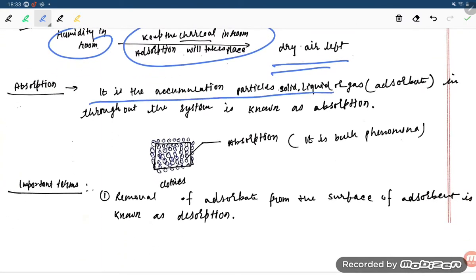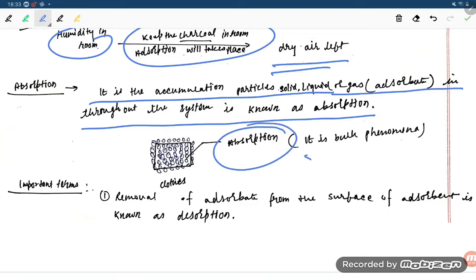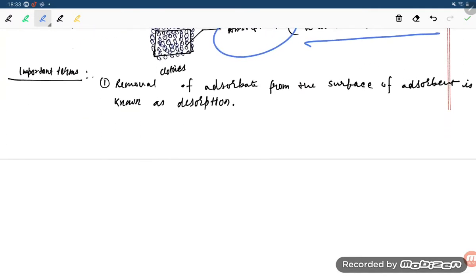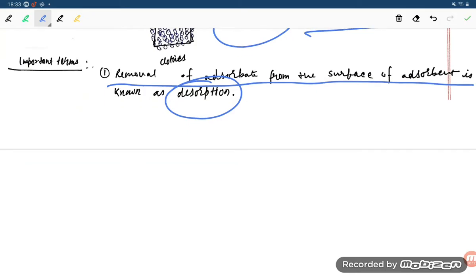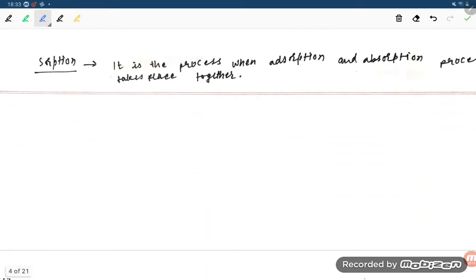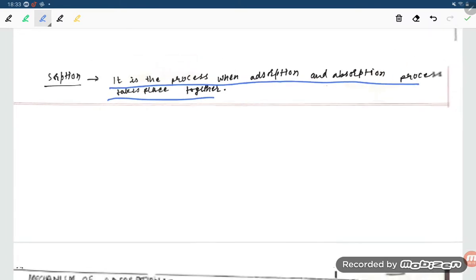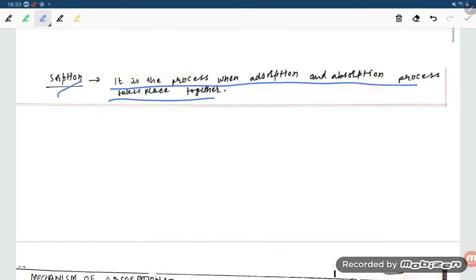Next, the term absorption. It is the accumulation of particles of solid, liquid or gas throughout the system, and it is known as absorption. You can see that it is a bulk phenomenon. Important terms, students: removal of adsorbate from the surface of the adsorbent is known as desorption. If the processes of adsorption and absorption take place together, that is known as sorption.